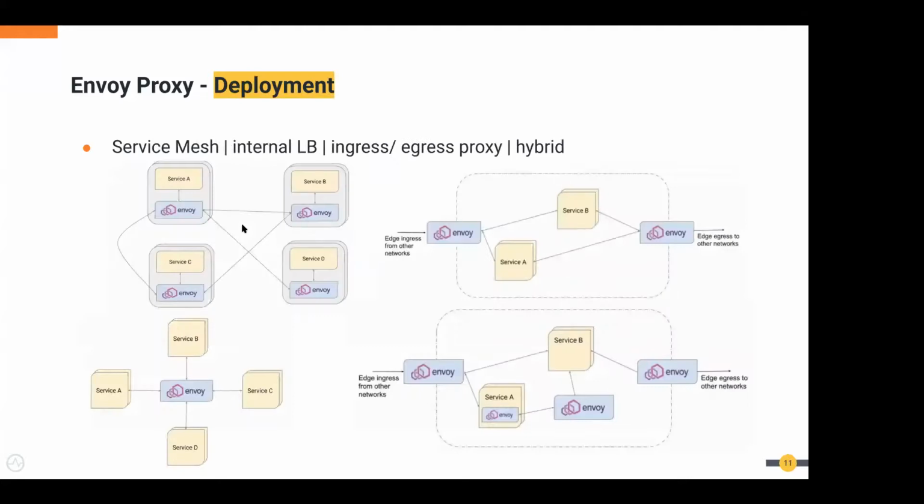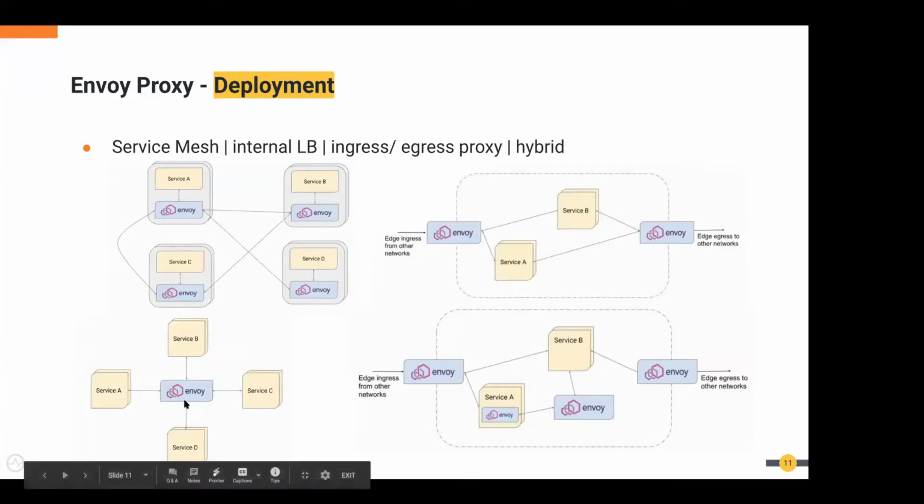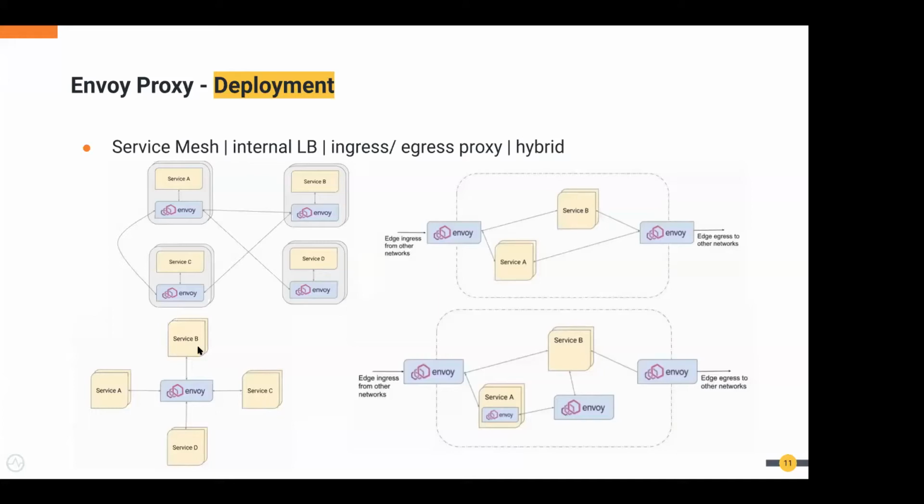In deployment, it supports the service mesh concept, as you can see in the first image. So you have a service proxy sidecar alongside all the services, and then they talk to each other. Or it can even act as an internal load balancer to route your traffic to different services depending on the policies and weightage you define.